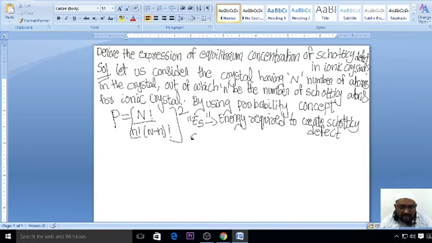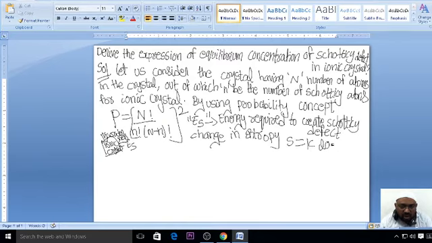Now the change in the entropy, I already told you. Again I'm repeating this. This is an ionic crystal. If you apply some energy, some disorderness will be created. That disorderness is entropy. This is clear to everybody. Change in entropy, mathematically, S is equal to K log P.